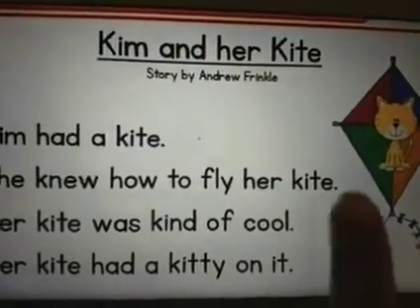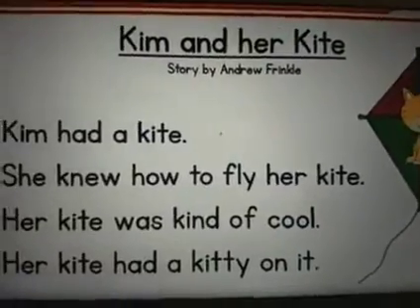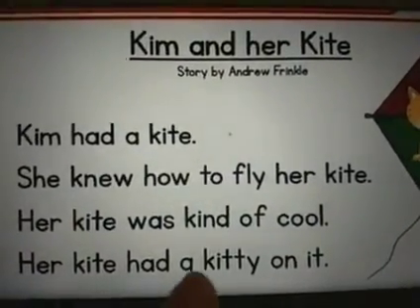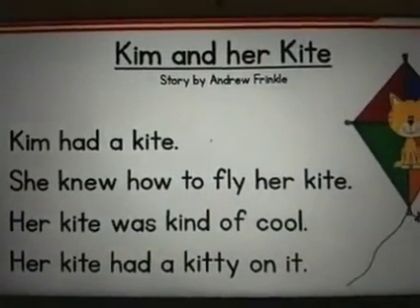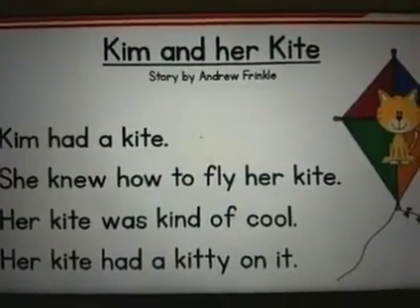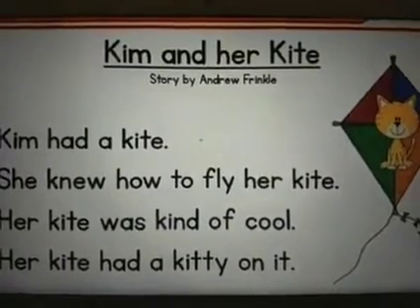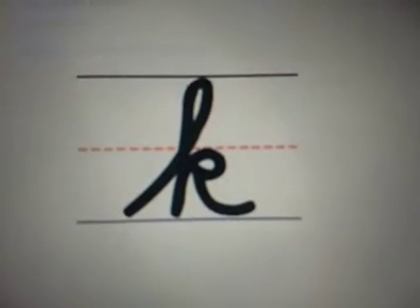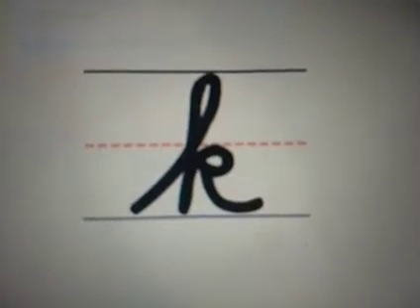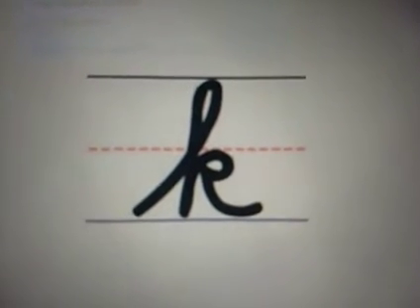Her kite had a kitty on it. A little bit of decoration you can see here. So that was the story about Kim and her kite. The sound of this letter is K. And the name of this letter is K. The capital K, the lowercase k. But the sound of both these letters is K.